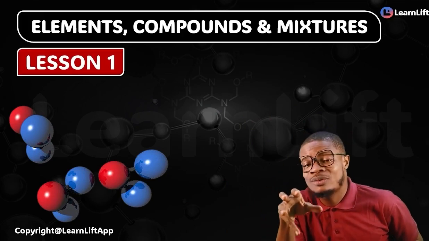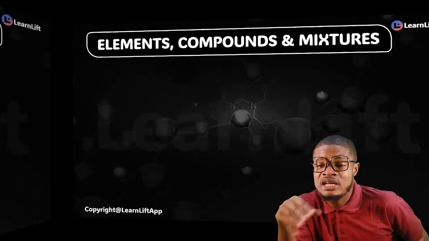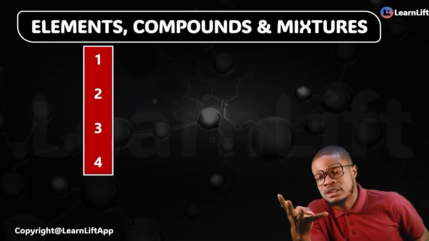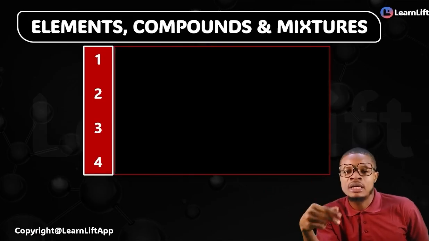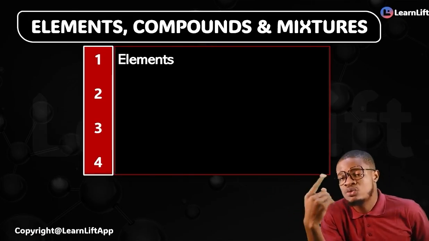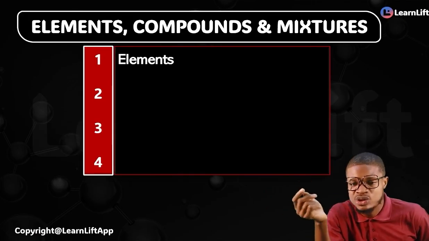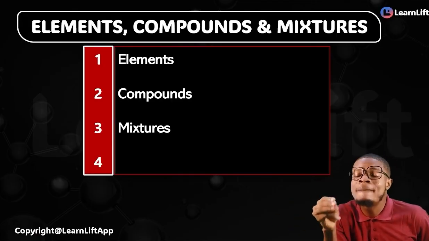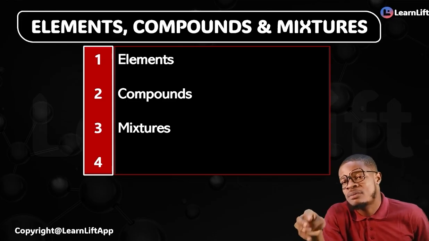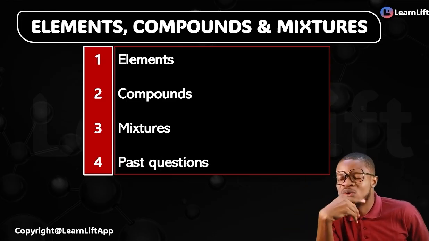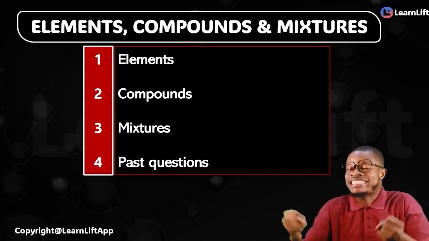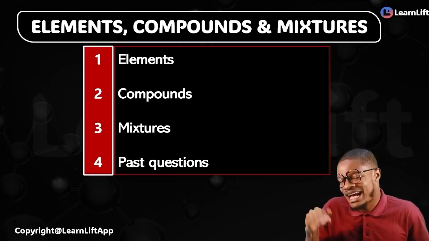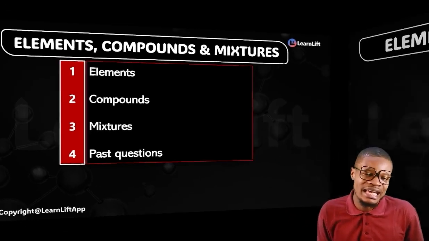And in this lesson 1, of course, it's expected of us generally under this topic to know 4 things basically. And the 4 things there, number 1 is elements. What should you know about elements? What are the elements you should know? Number 2, compounds. I'm going to look at it. And then number 3, your mixtures. After that, number 4, of course, usual past questions. I'm going to cap it up together. So if you are excited, sit tight, fasten your seatbelts, grab a juice as we fly together. Let's start with the first, elements.